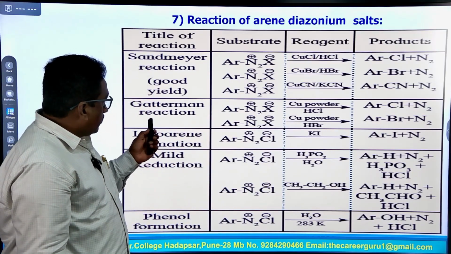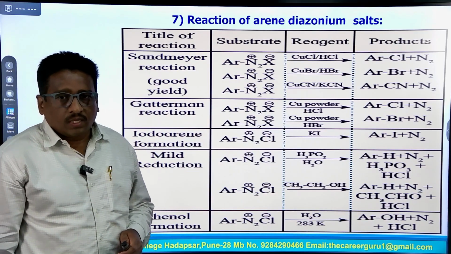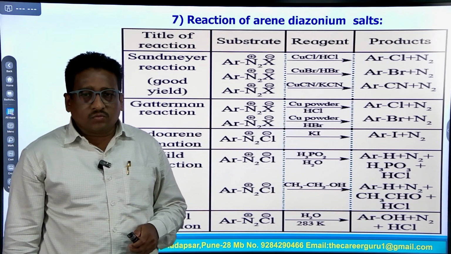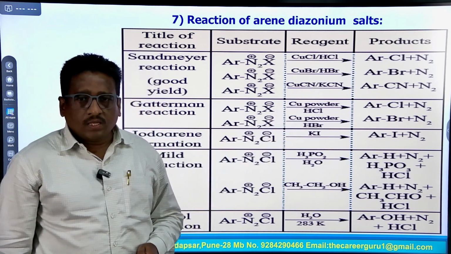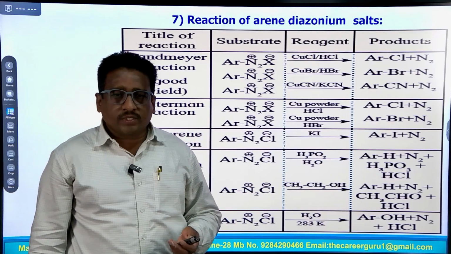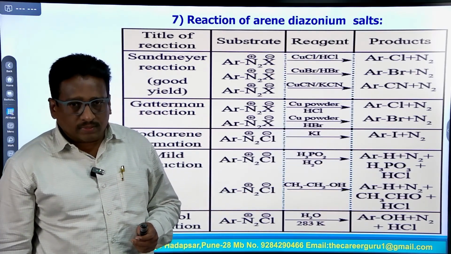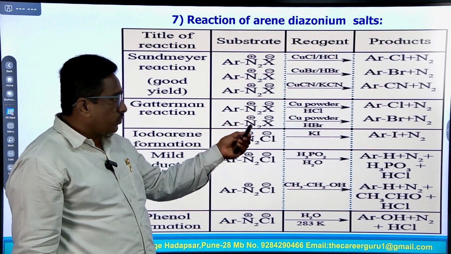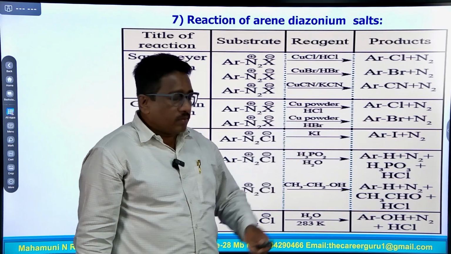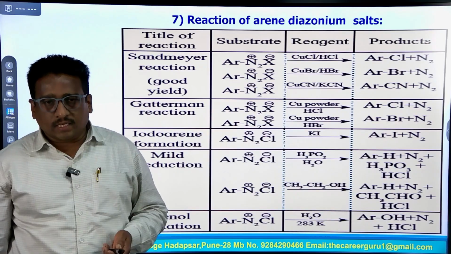Second reaction of the diazonium group, Gattermann reaction. In Gattermann reaction, by using copper powder and HCl and HBr, this method also forms halobenzenes like chlorobenzene and bromobenzene, and this reaction is called Gattermann reaction, and the diazonium group is replaced by chlorine and bromine by removing nitrogen gas or removing the diazo group.